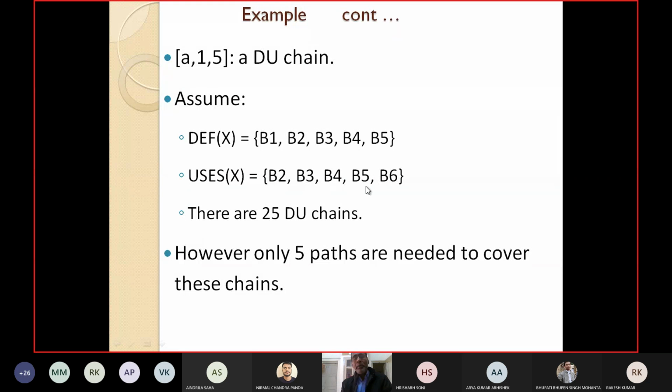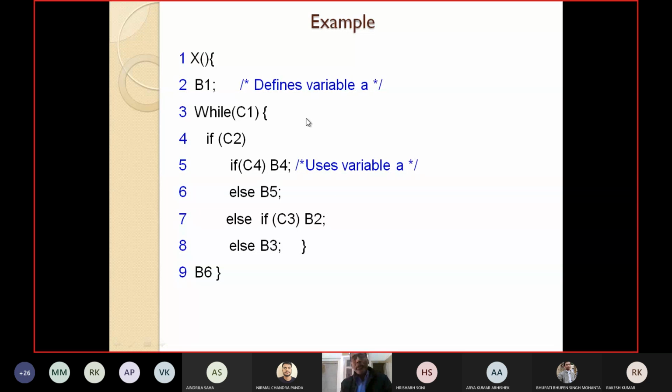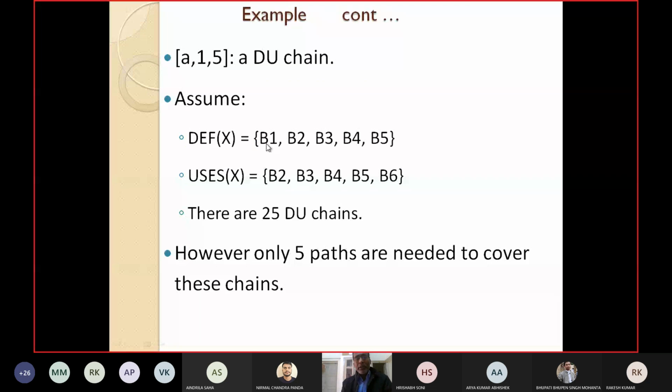So there are 25 DU chains. If you search for all the DU chains for this particular example, where X is defined at 5 statements and used at 5 statements, then you will get 25 DU chains.